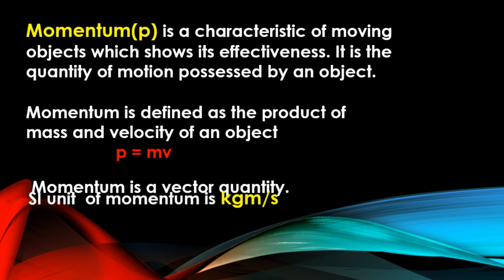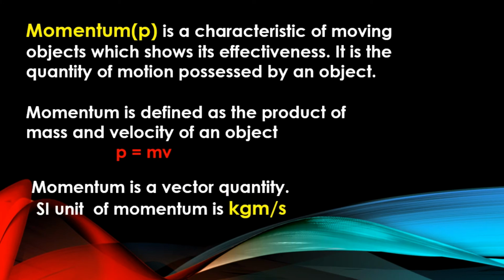What is the SI unit of momentum? The SI unit of momentum is kilogram meter per second. You know that the SI unit of mass is kilogram and that of velocity is meter per second. So the unit of momentum is kilogram meter per second. In the CGS system, the unit is gram centimeter per second.